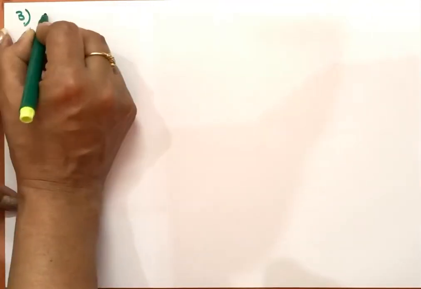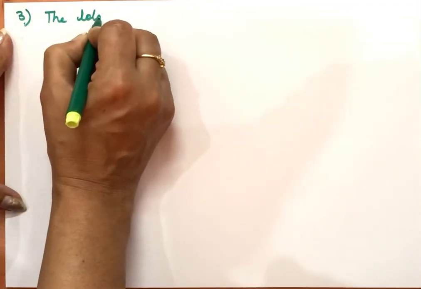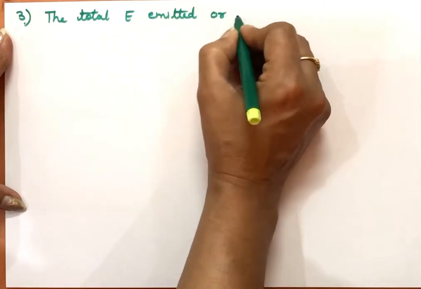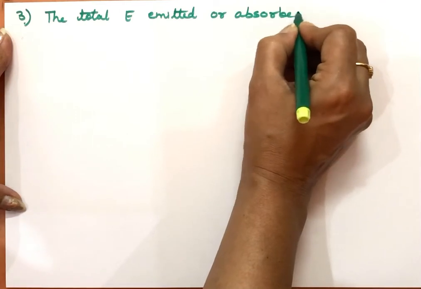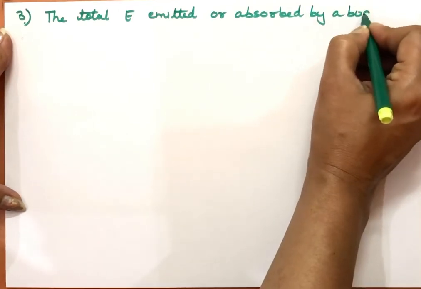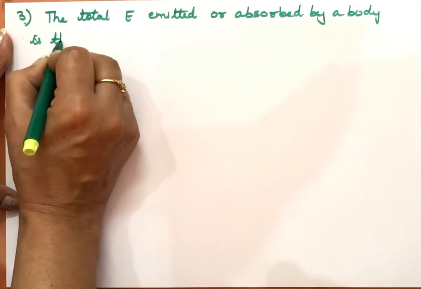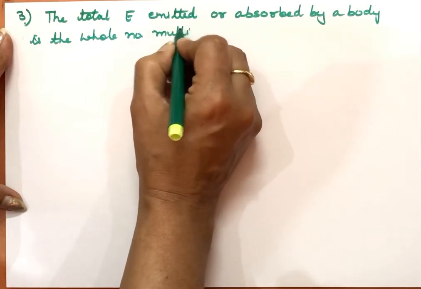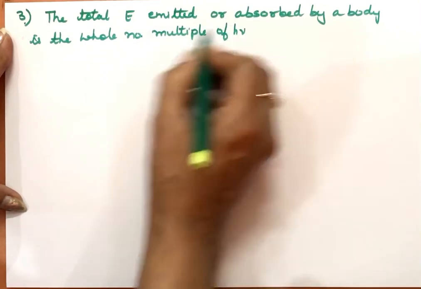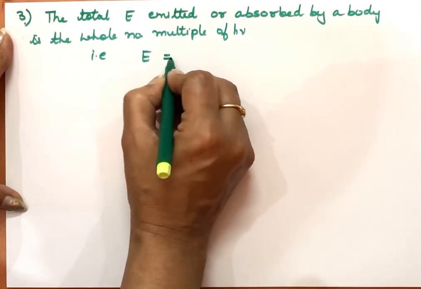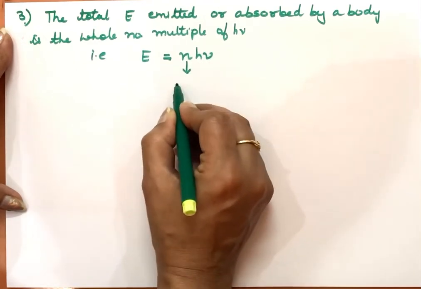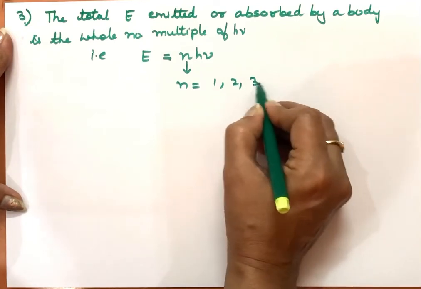So the total energy is, the third point of this theory is, the total energy which is emitted or absorbed by a body is the whole number multiple of h nu. So if n particles are emitted, total energy emitted is equal to n h nu, because number of particles emitted are n. So n is a whole number value 1, 2, 3, 4, and so on.